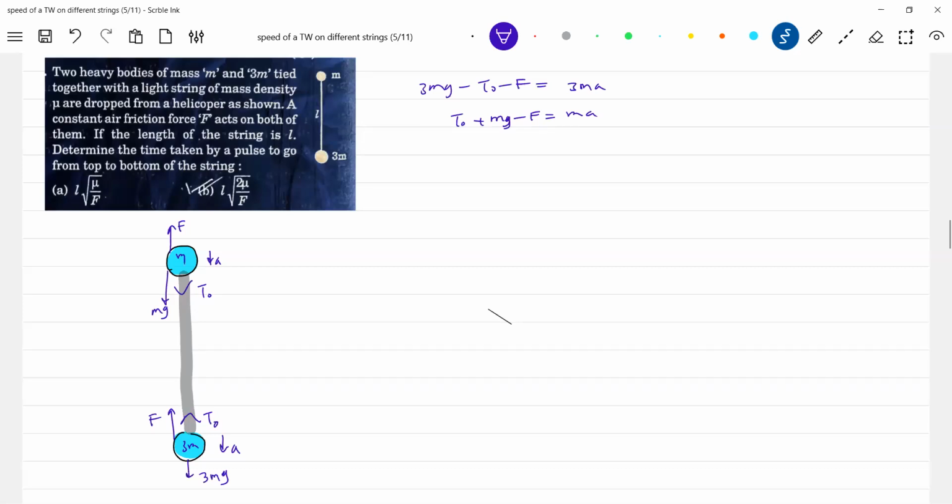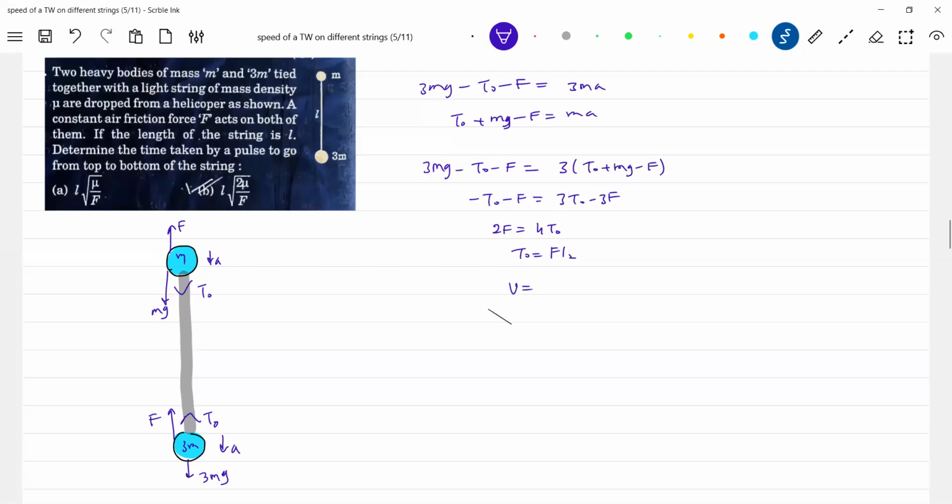So therefore, this ma, I'll write it as... 3 mg gets cancelled on both sides. So here minus T naught minus F, 3 T naught minus 3F. 2F should be equal to 4 T naught. So T naught should be equal to F by 2.